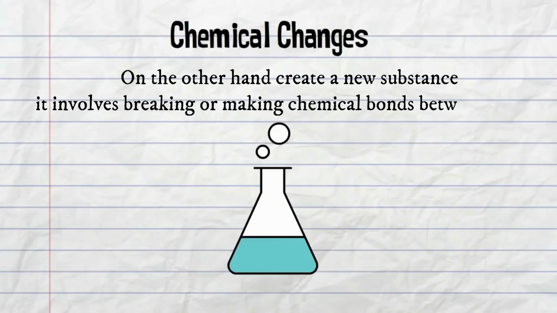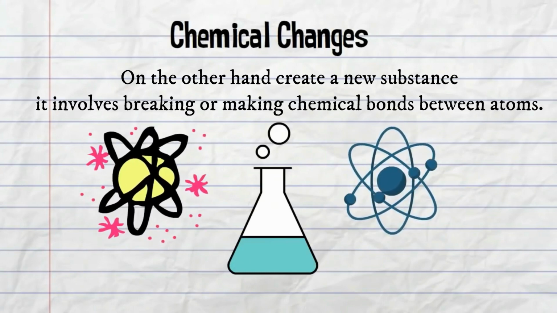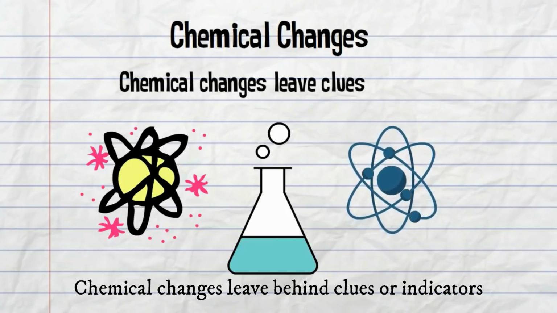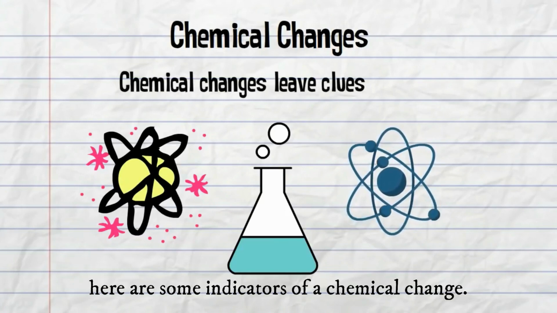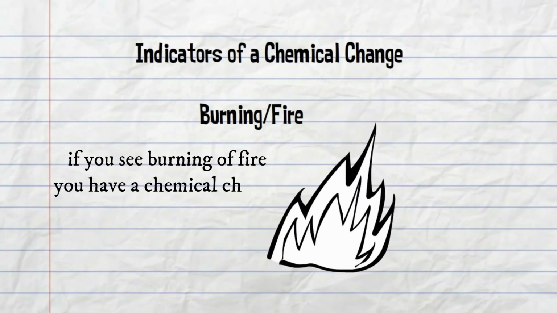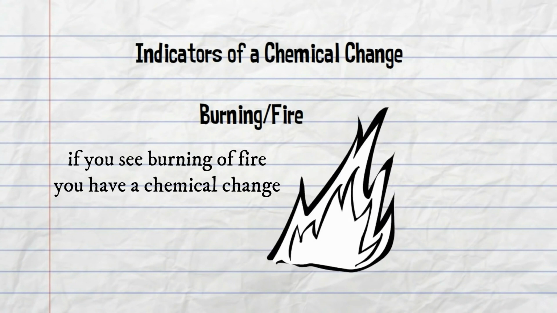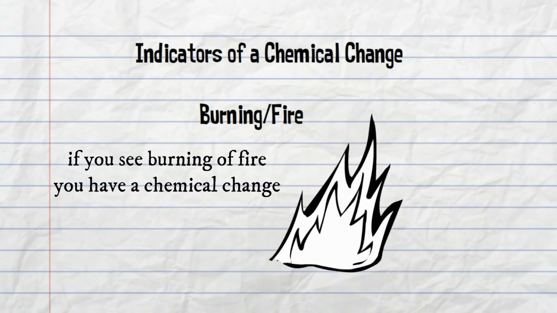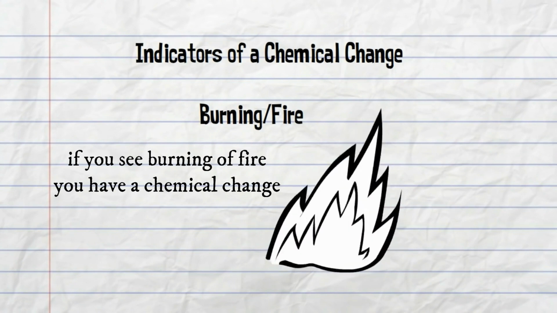Chemical changes, on the other hand, create a new substance. It involves breaking or making chemical bonds between atoms. Chemical changes leave behind clues or indicators. Here are some indicators of a chemical change. Burning fire: if you see something burning, you have a chemical change.